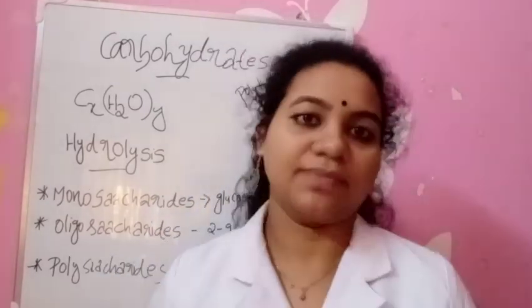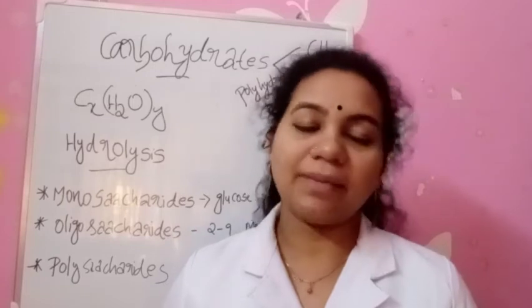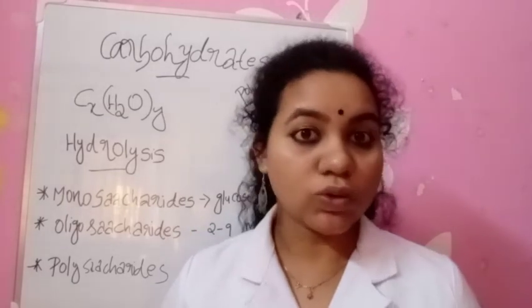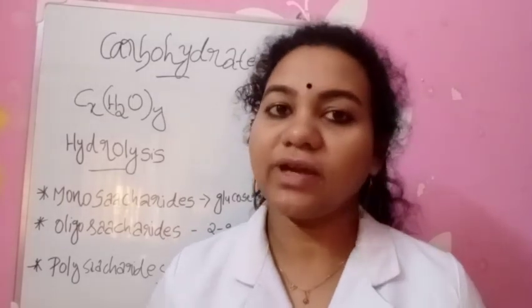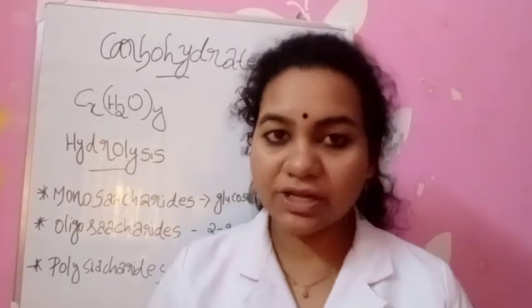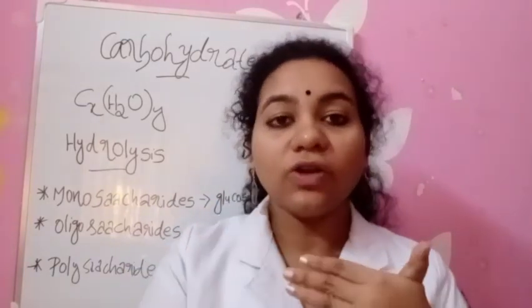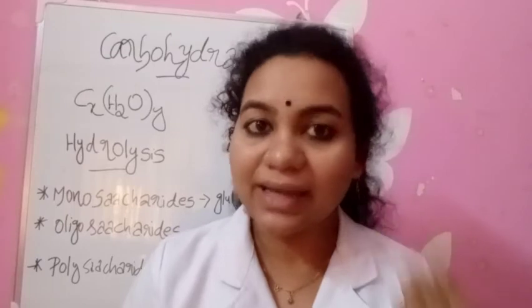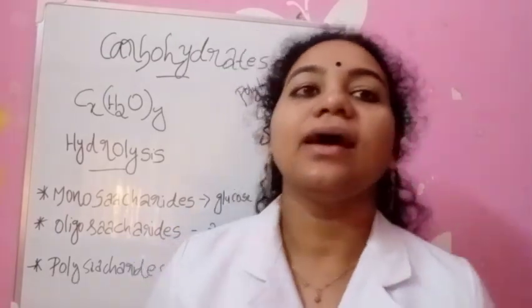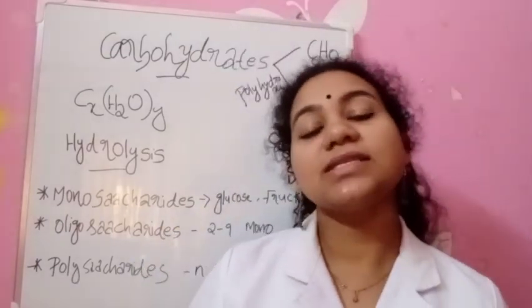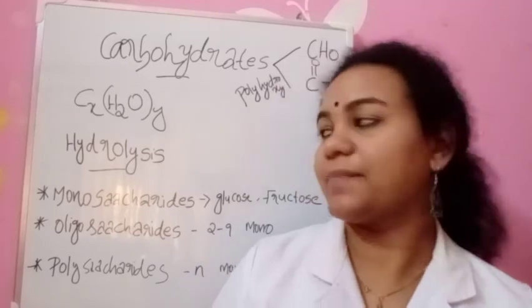They are sugars. They come under the sugar family. For example, glucose. We get glucose from sucrose, from cane sugar. So we know glucose is sweet in taste. So commonly, carbohydrates are also known as saccharides.